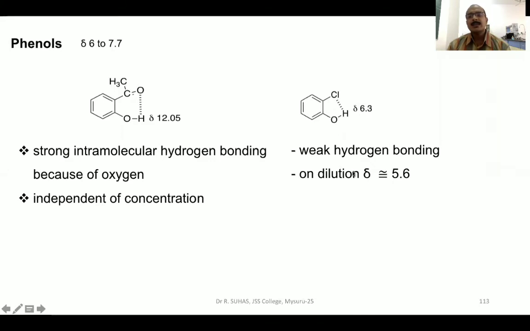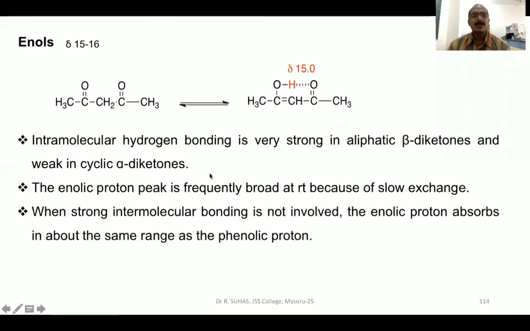On dilution, there will be not much difference in the delta, but there will be a very, very slight change in the chemical shift value compared to 6.3, and in this case it is independent of concentration. Here it is concentration dependent, because without dilution it is showing 6.3, but upon dilution the delta value is slightly decreasing. Whereas in this case, whatever the dilution you do, even if it is to the ppb level, there will be no change in the delta value because it is independent of concentration.